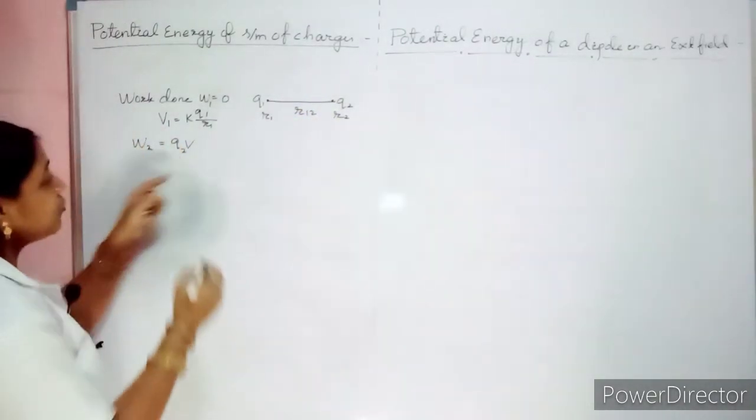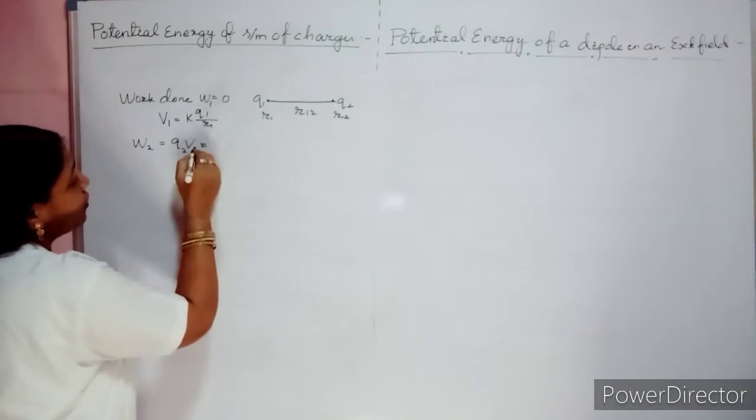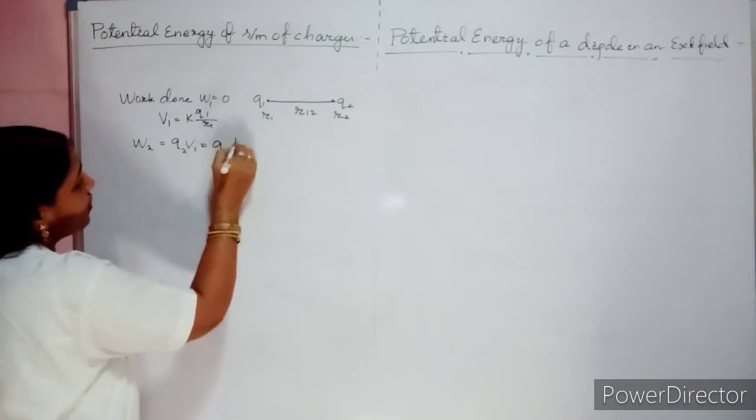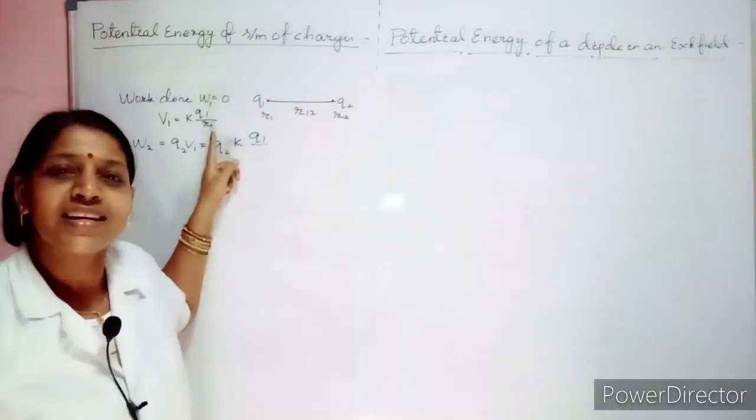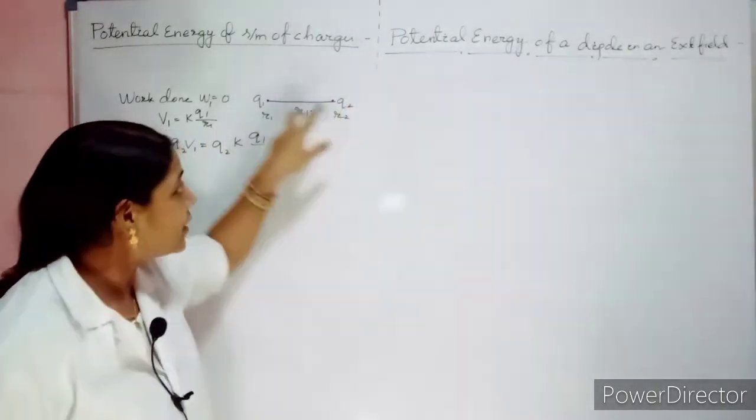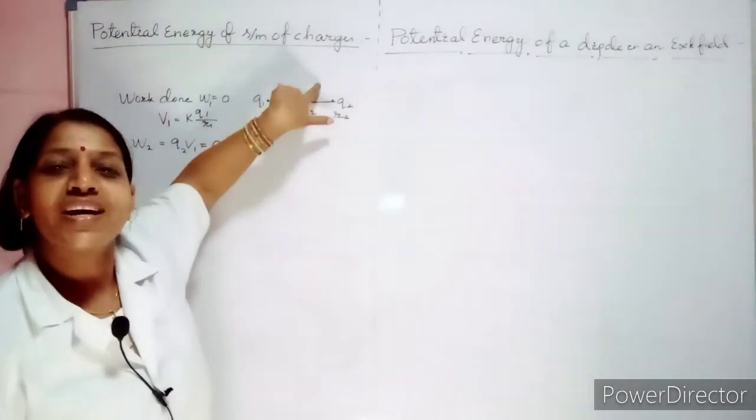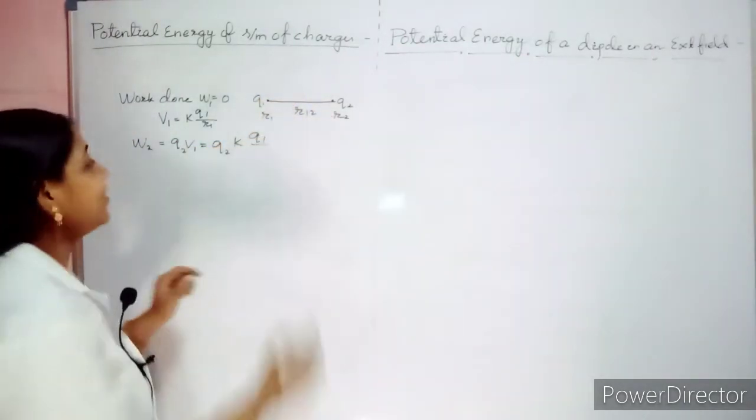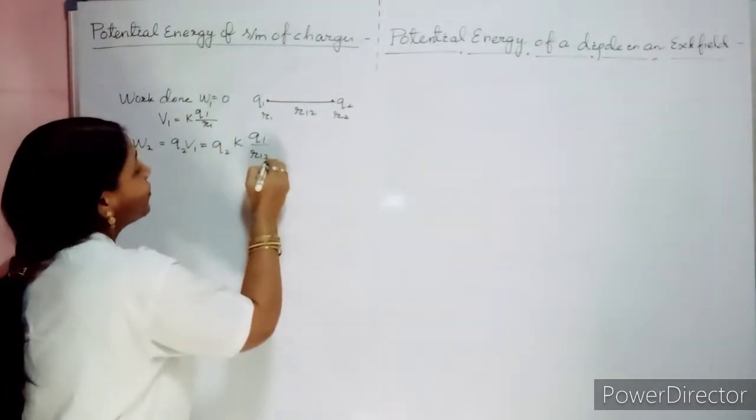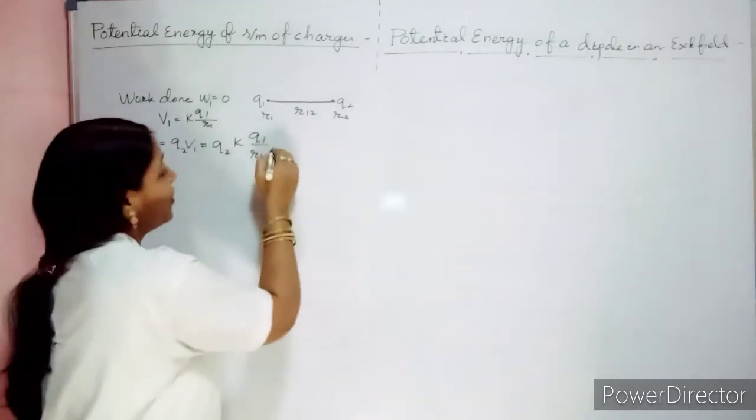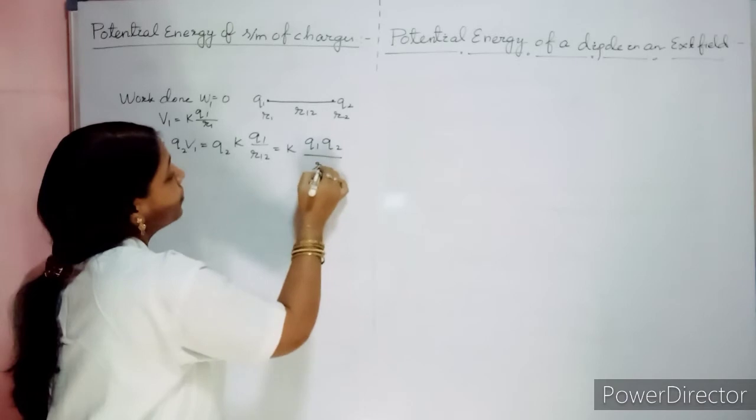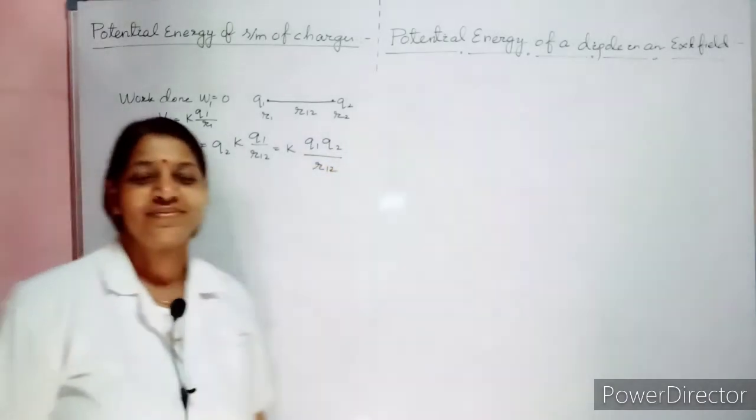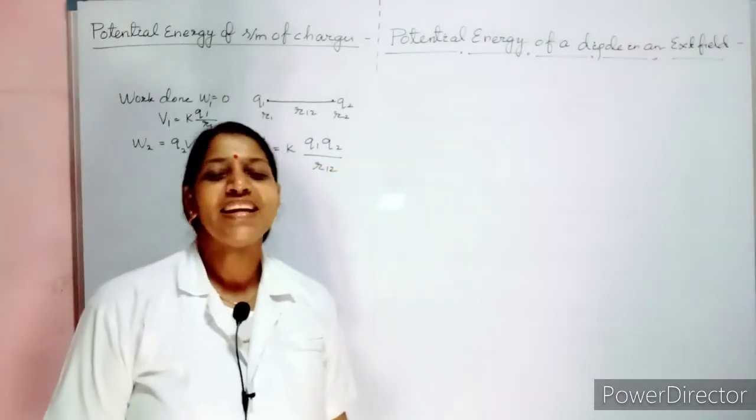Now when you are considering this potential with respect to q2, its position vector will change. So what will be the position vector? Now what are we going to substitute? q2 V1. What is V1? k q1 by, now this is not r1, it is not isolated. It is influencing the other due to this position vector r12. So what you will write? r12. So finally, it is k q1 q2 by r12. Am I right?